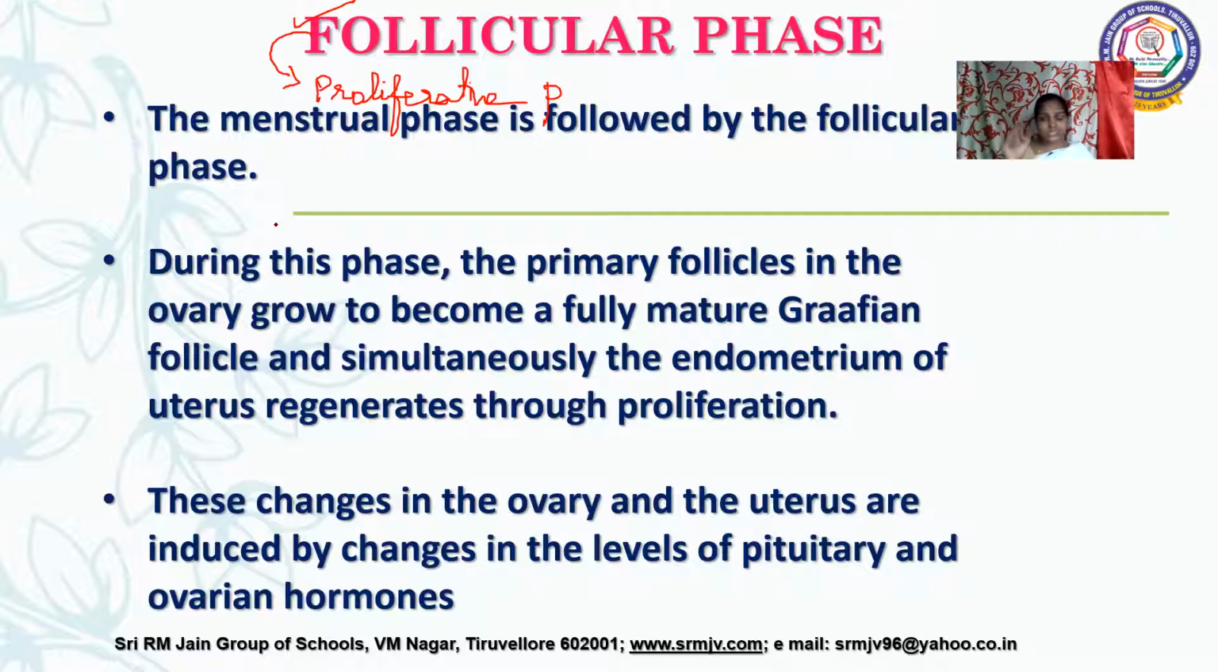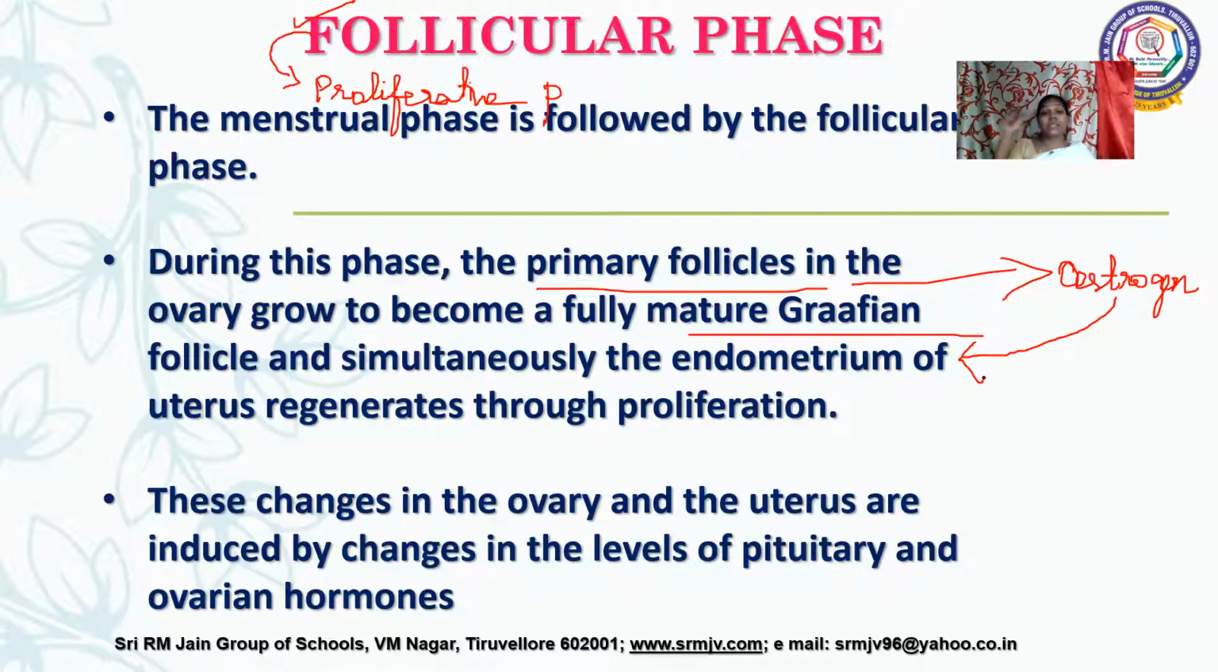And this follicular stimulating hormone helps in the maturation of the primary follicles into Graafian follicle. It helps in the maturation of follicles, and at the same time, what happens? These follicles will be producing an ovarian hormone called estrogen, and this estrogen is responsible for the formation of endometrium, that is, the regeneration of that endometrium.